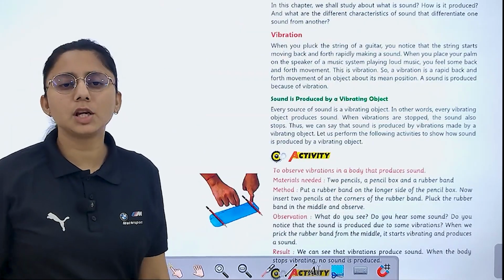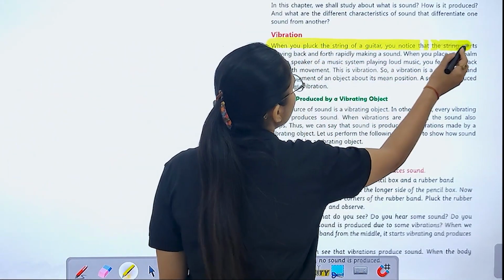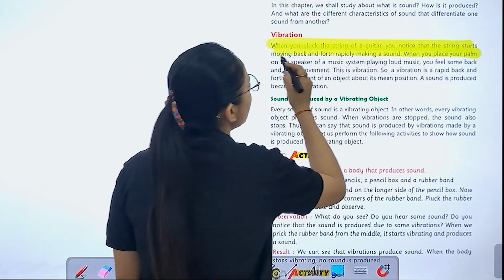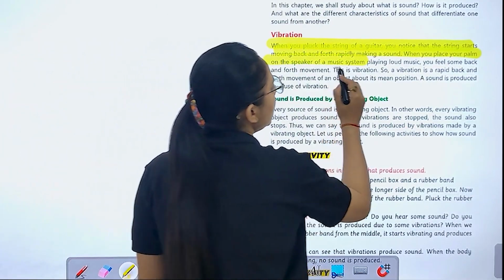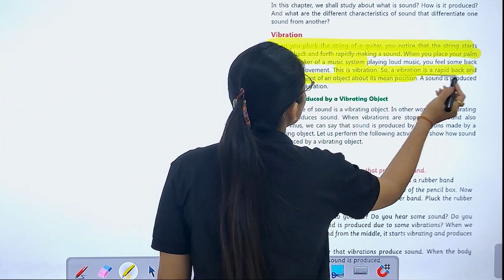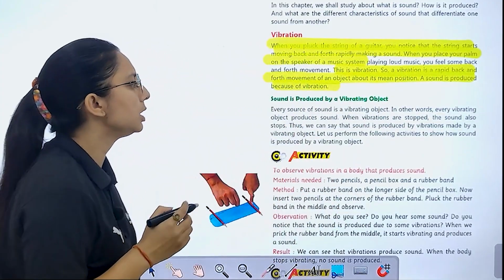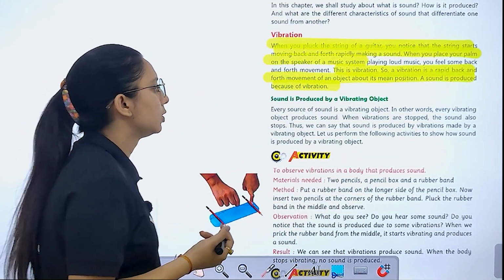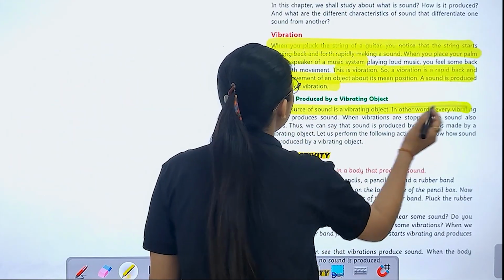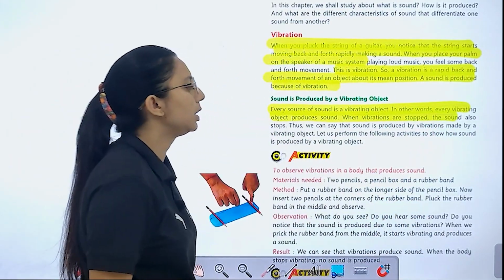So what is vibration? When you pluck the string of a guitar, you notice that the string starts moving back and forth rapidly. So this is a vibration. Vibration is the rapid back and forth movement of an object about its mean position. Sound is produced because of vibration. So sound is produced by a vibrating object. Every source of sound is a vibrating object.